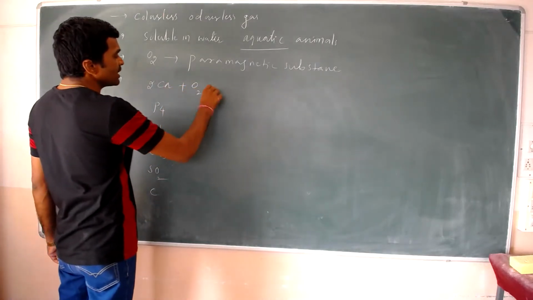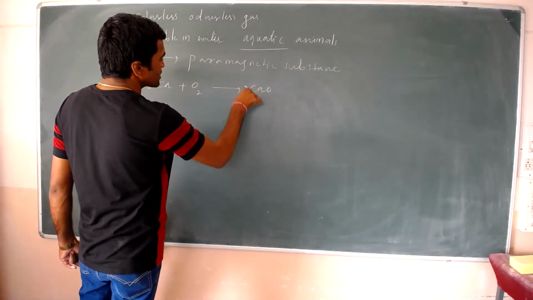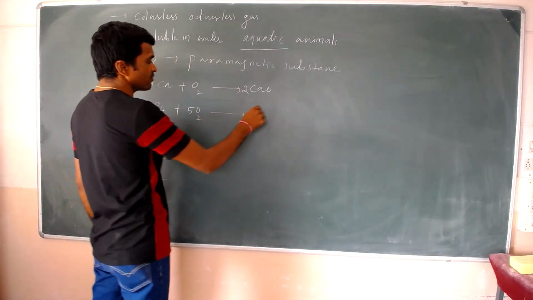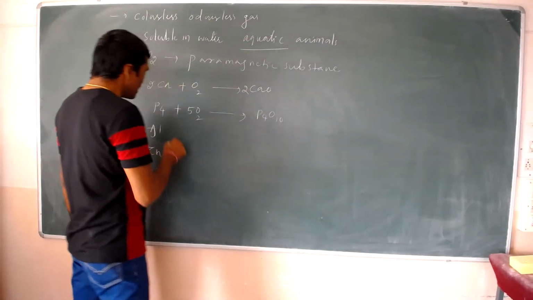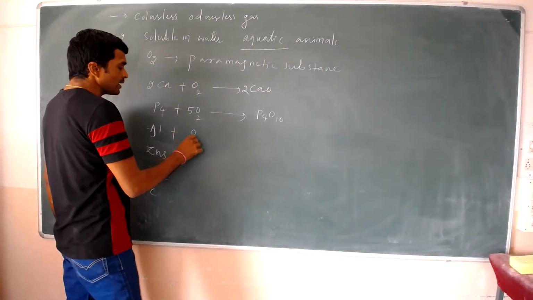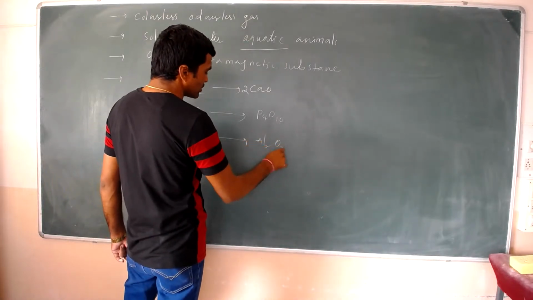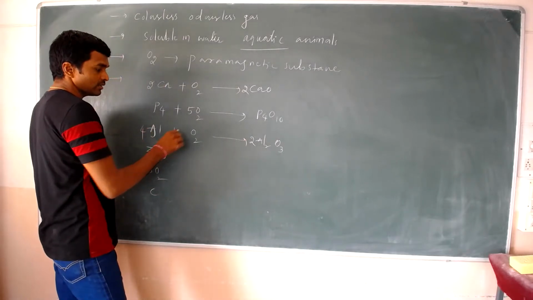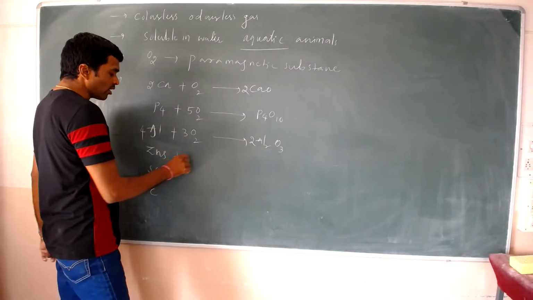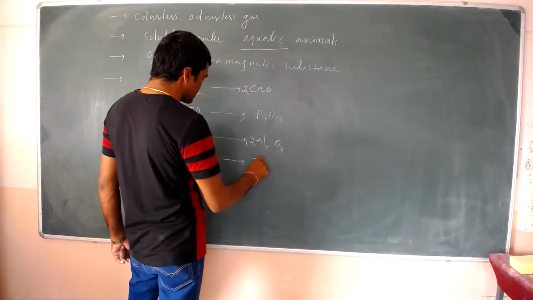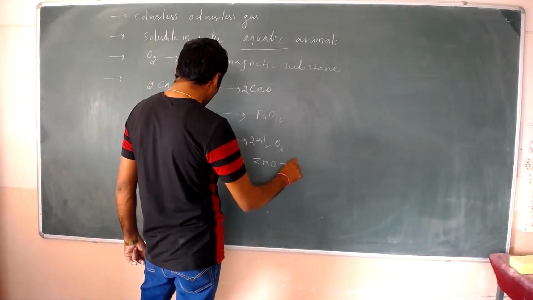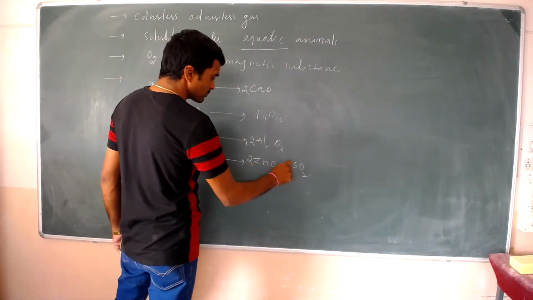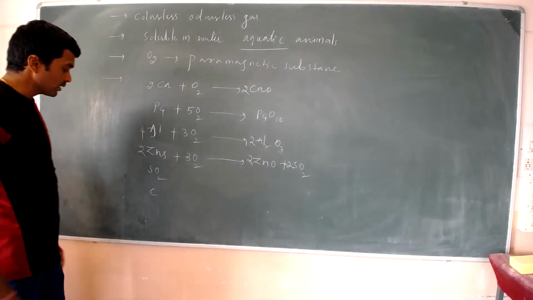Calcium combines with oxygen, forming calcium oxide. P4 reacts with oxygen, forming P4O10. Aluminium combines with oxygen, forming Al2O3: 4Al plus 3O2. Zinc sulfide also combines with oxygen, forming ZnO plus SO2, 2 moles each.